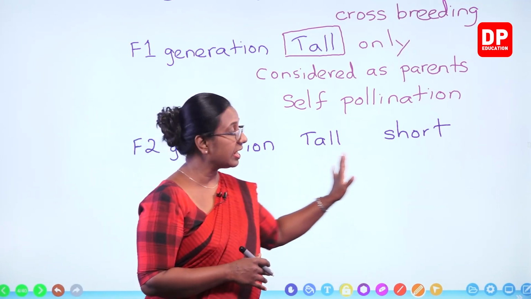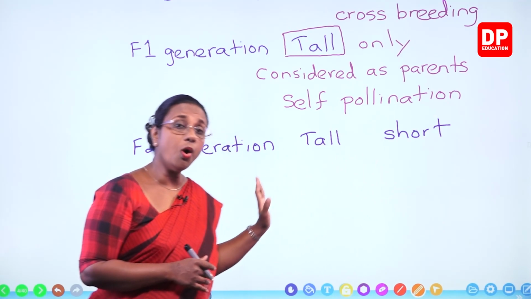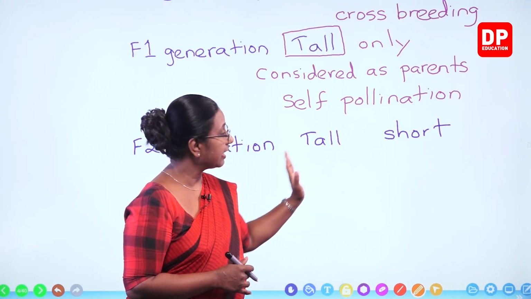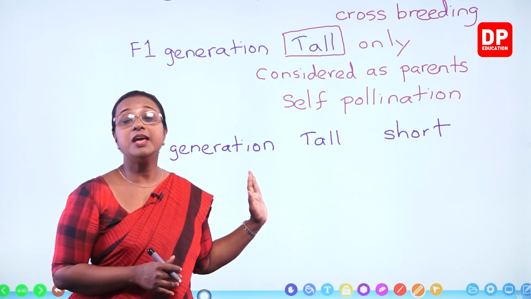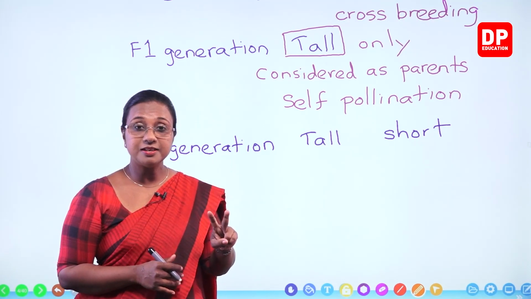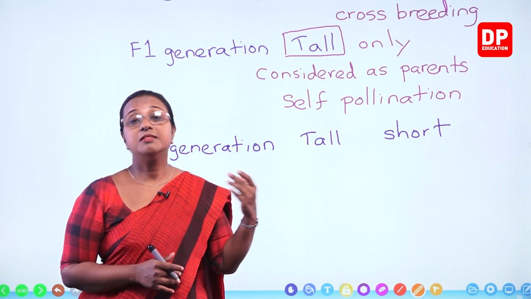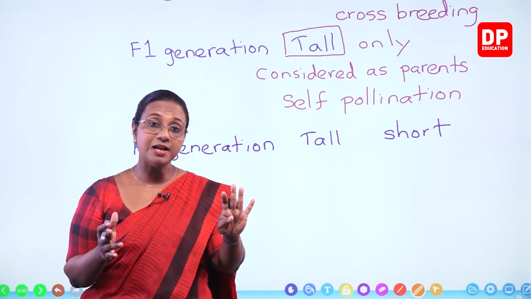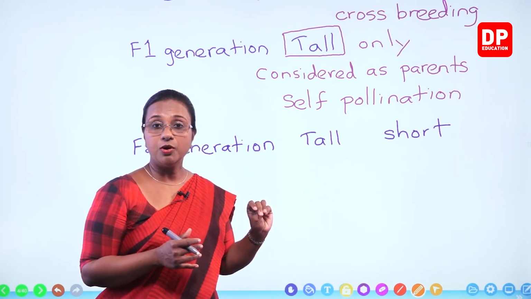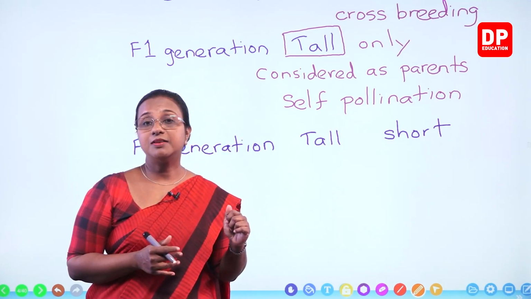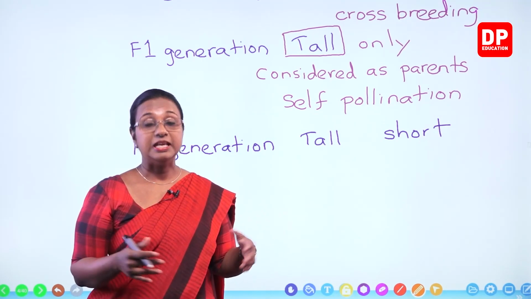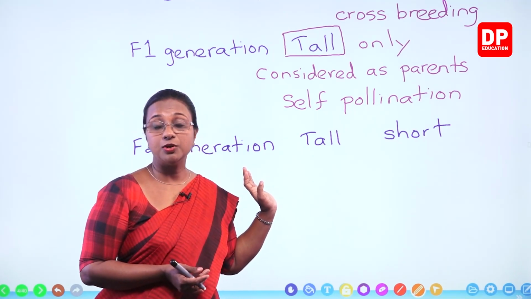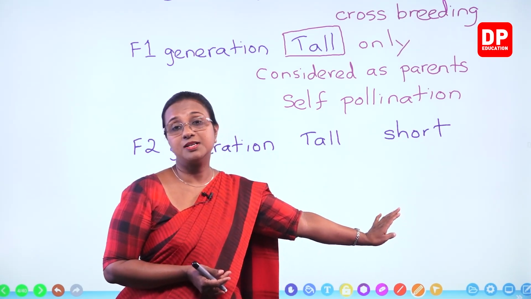Now we will discuss how that ratio is obtained. Always, when he carried out this experiment, between the characteristics there was a ratio. In the second generation, the ratio was 3:1. So if he had 4 plants, 3 plants will be tall and 1 plant will be short. If he had 400 plants, almost 300 plants will be tall and almost 100 plants will be short.